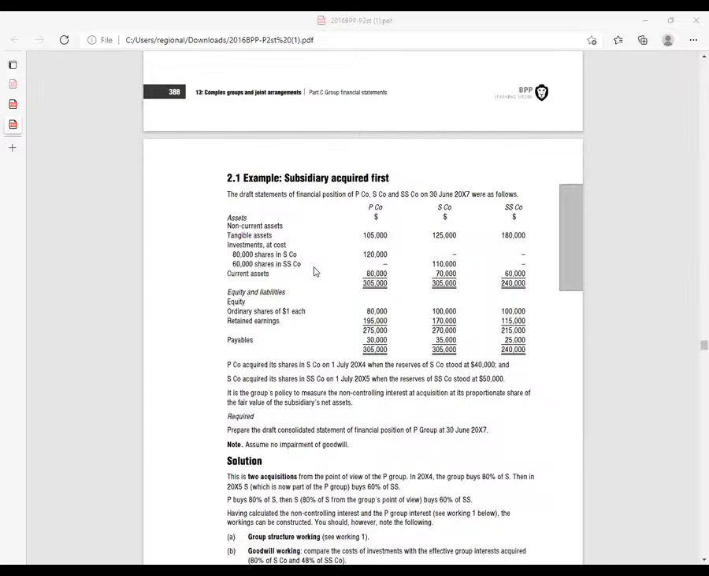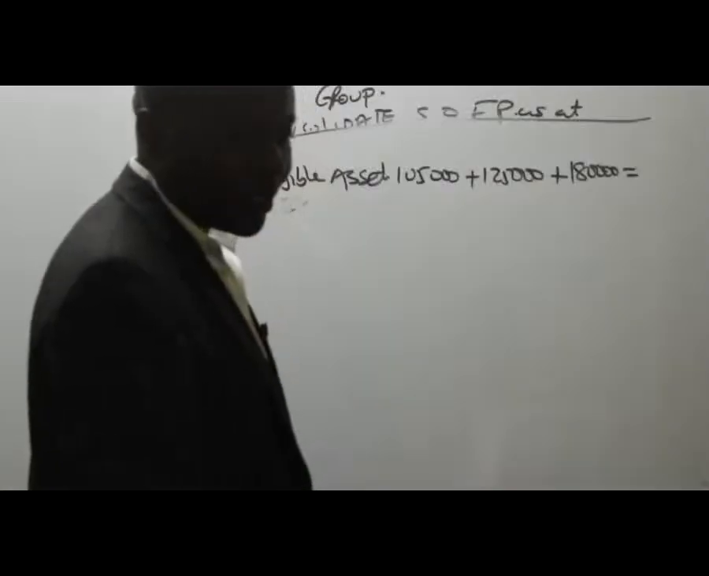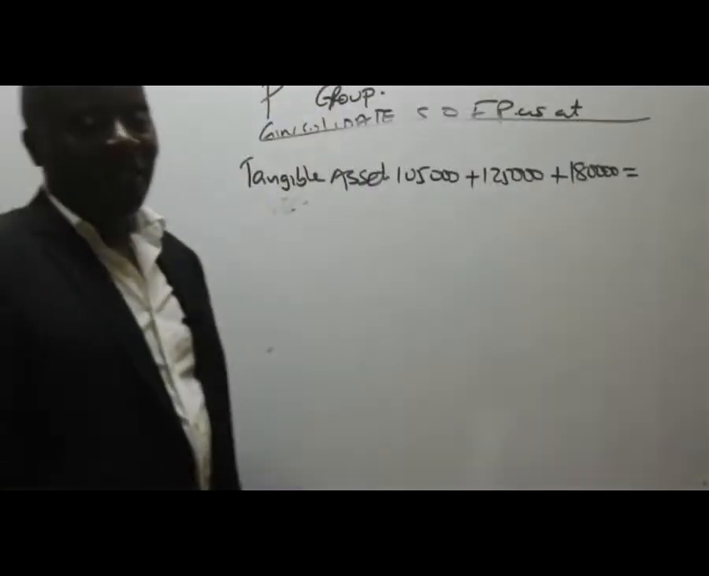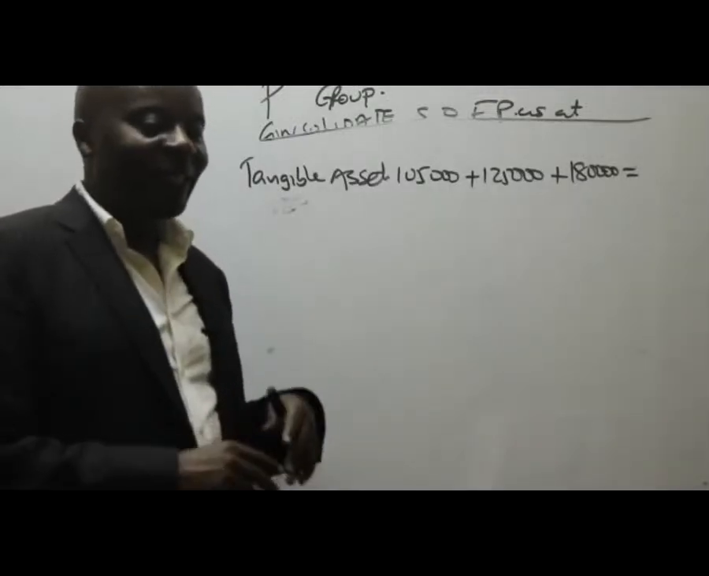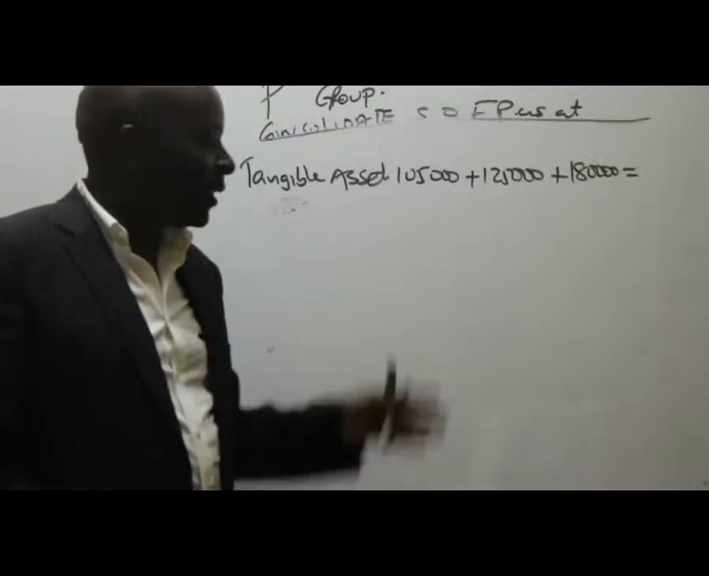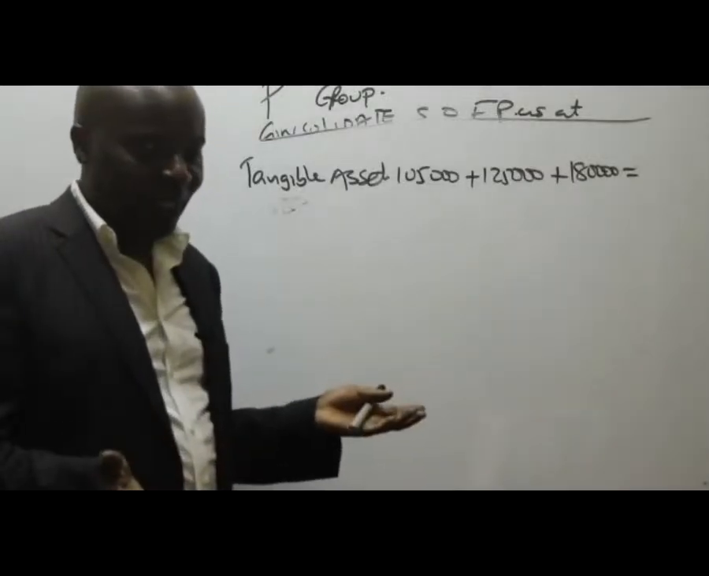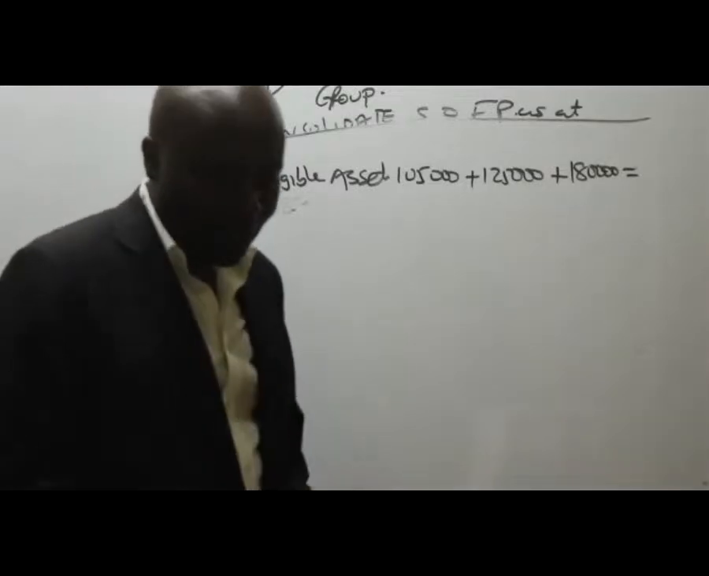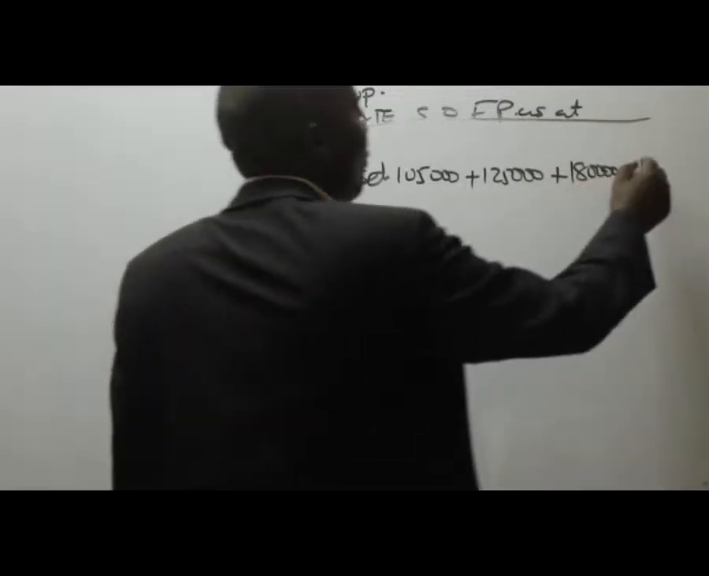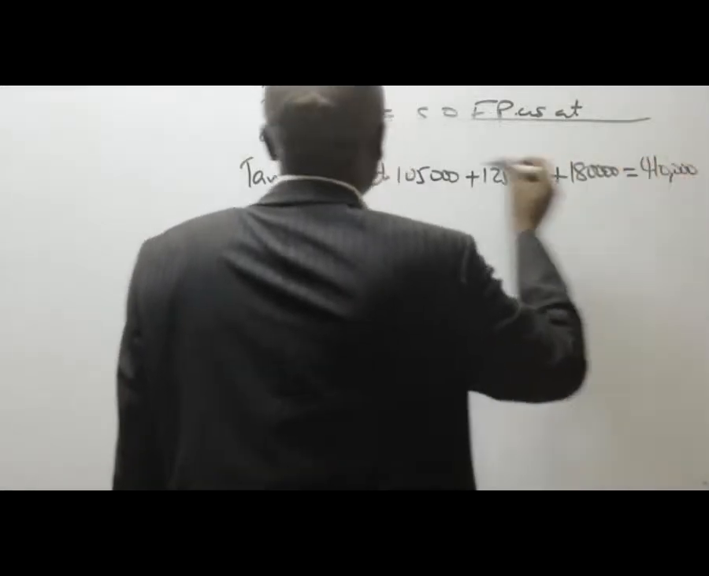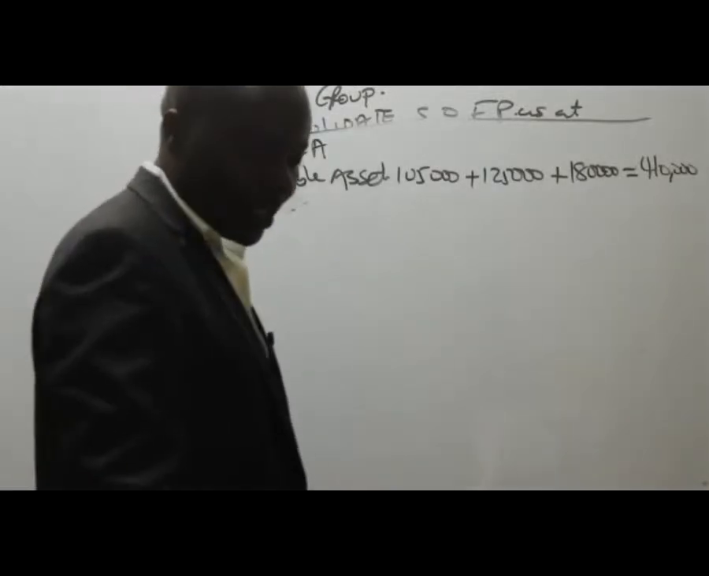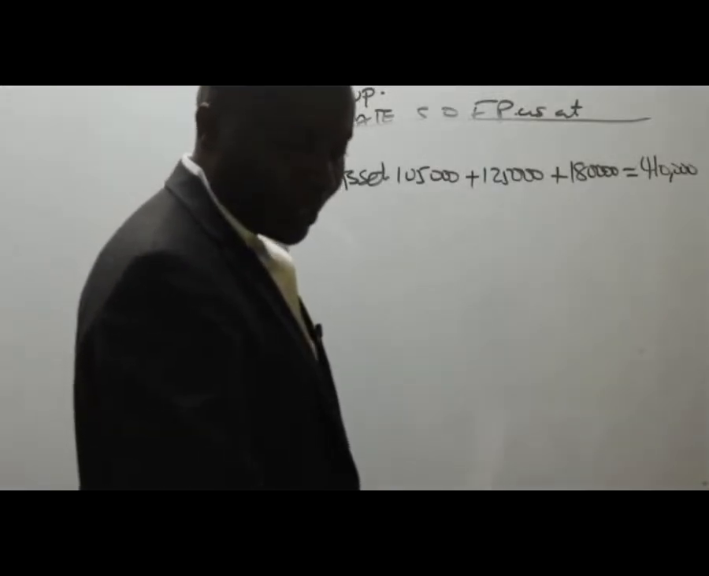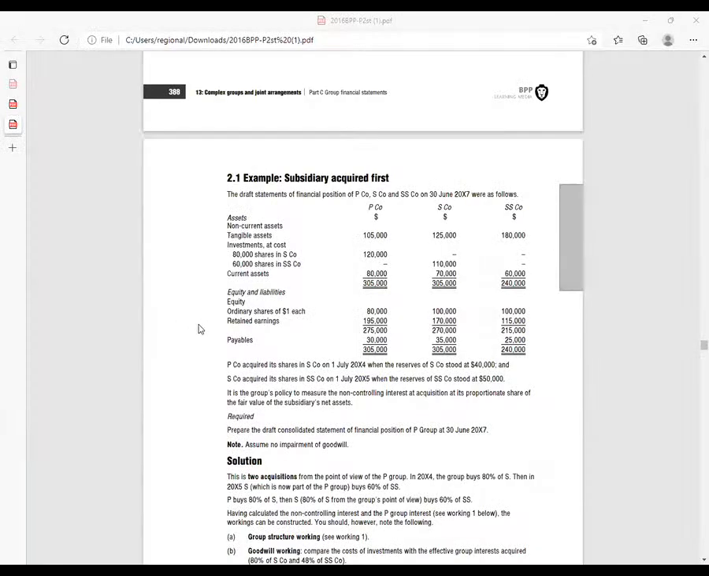What figure are we able to get here for tangible assets? Here, remember, there is no fair value adjustment. There is nothing like depreciation for that fair value adjustment. We simply consolidate. You're adding together. So this gives us 410,000. Thank you very much. Remember, these are the non-current assets. Now, ladies and gentlemen, we move on to the next one.